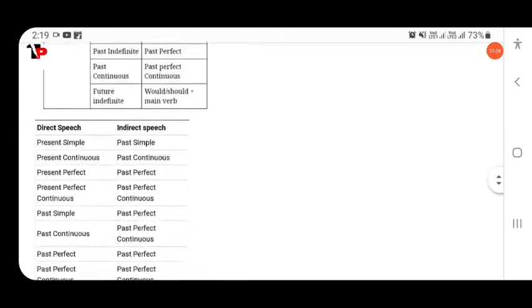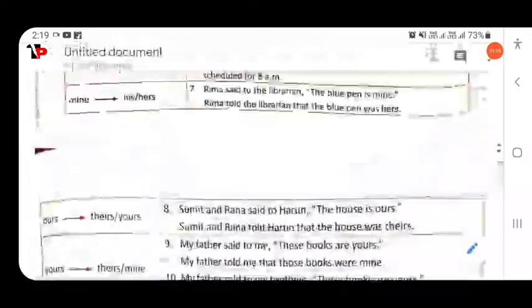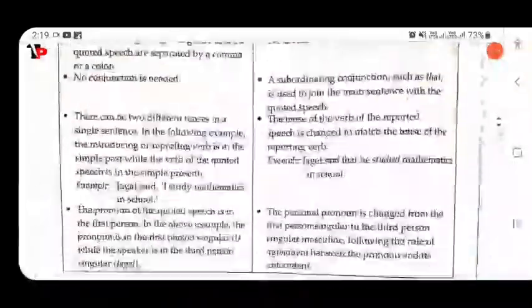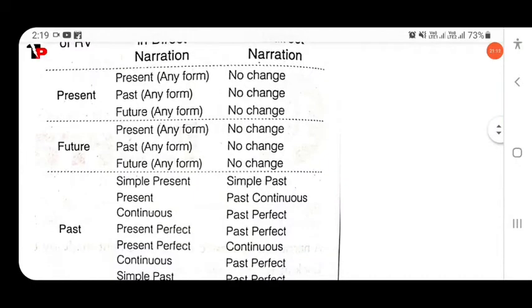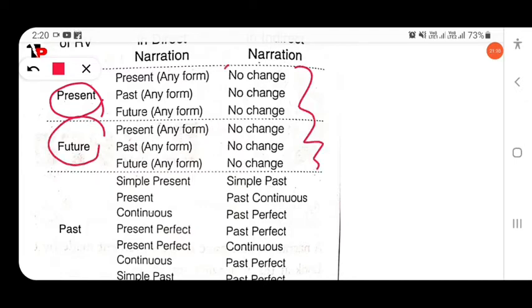You just have to remember all the rules I have mentioned here. There is no change if the reporting verb is in the present tense or future tense.